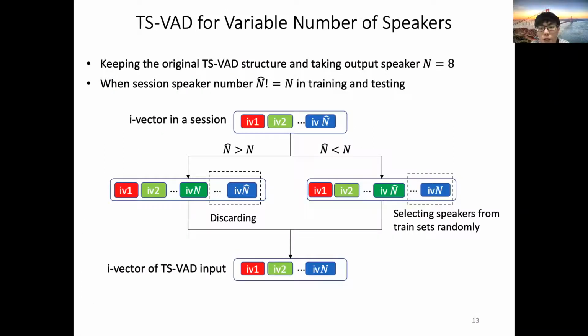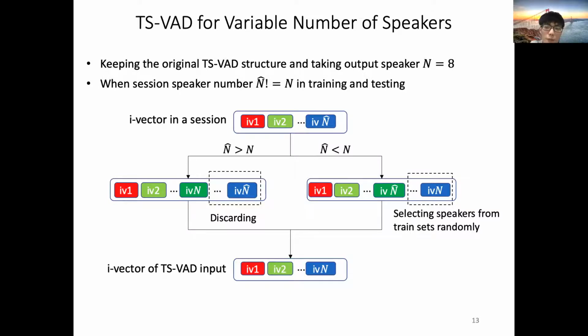This slide shows our strategy for dealing with sessions where the number of speakers is not fixed. We first retain the original TS-VAD structure and set the number of output speakers to 8. Note that the sessions in DIHARD 3 have no more than 8 speakers in most cases. When the number of speakers was greater than 8, we randomly select 8 speakers for training and select 8 speakers with the longest voice for decoding.